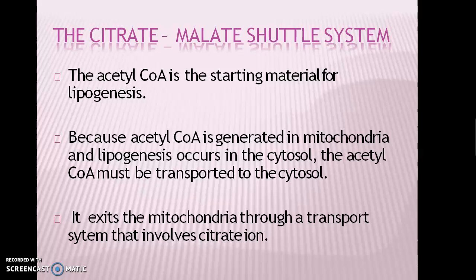So there is a transport system that transports this acetyl coenzyme A to the cytosol, known as the citrate-malate shuttle system.